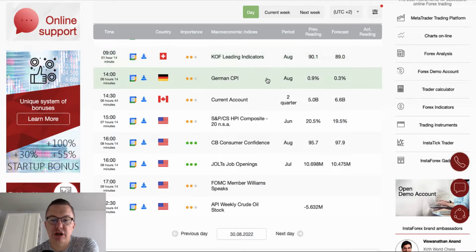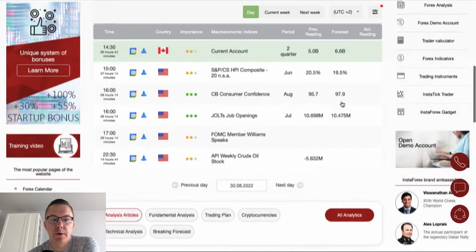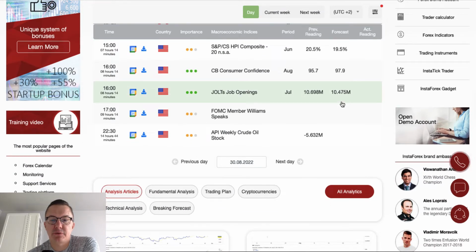to 89, and German CPI. The German CPI is expected to drop from 0.9% to 0.3% as well, together with the current account from Canada. For the second quarter, the current account of Canada should increase from 5 billion to 6.6 billion Canadian dollars. This data is scheduled for release at 2:30, and during the New York session we got some data from the US.